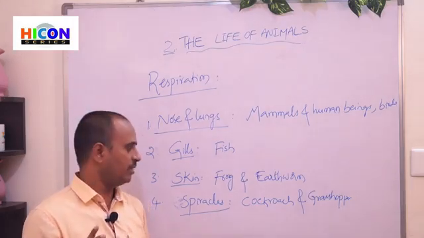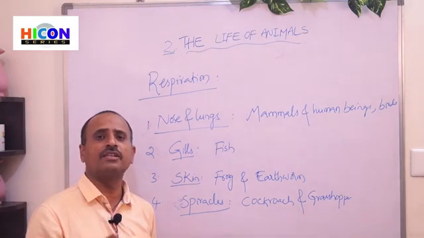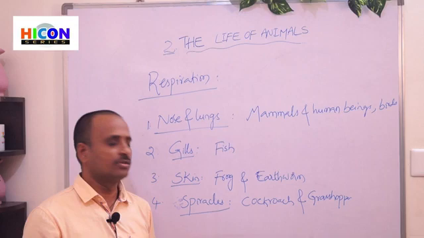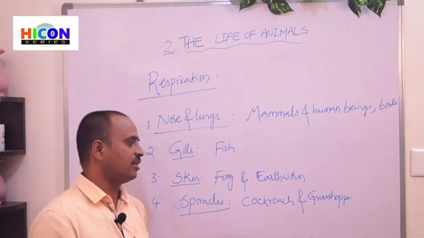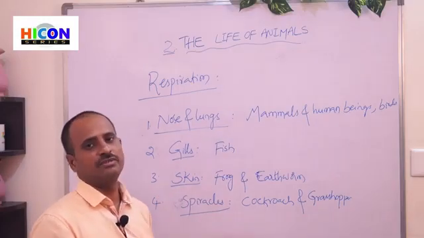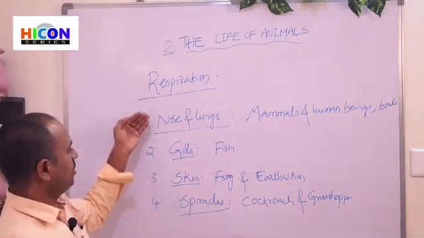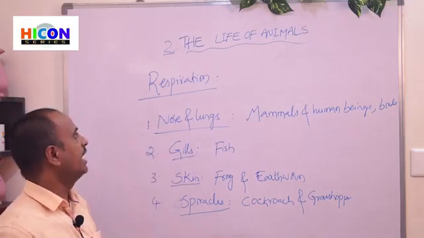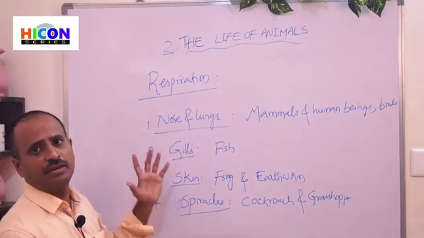So look at the picture. You are observing the spiracles present in the cockroach. They are tiny air holes. So with the help of spiracles, the cockroach and grasshopper will breathe the oxygen. So these are the different organs present in different animals. So the animals will breathe through different organs.